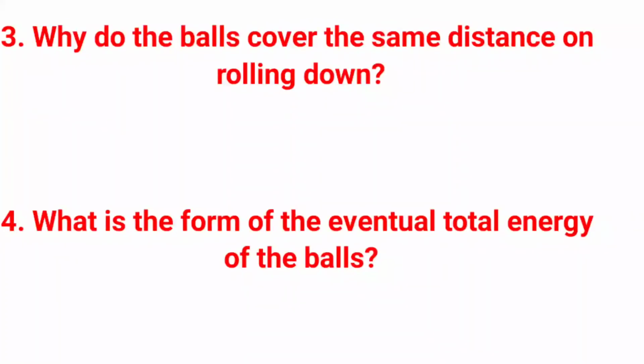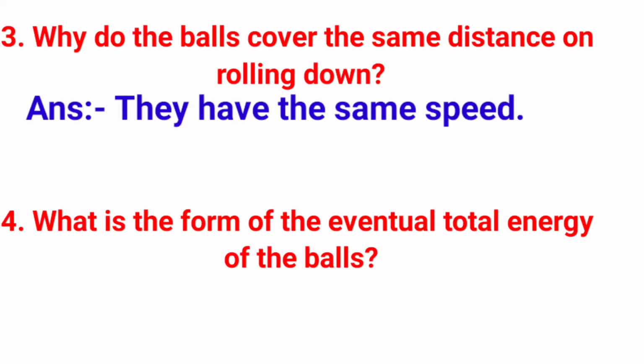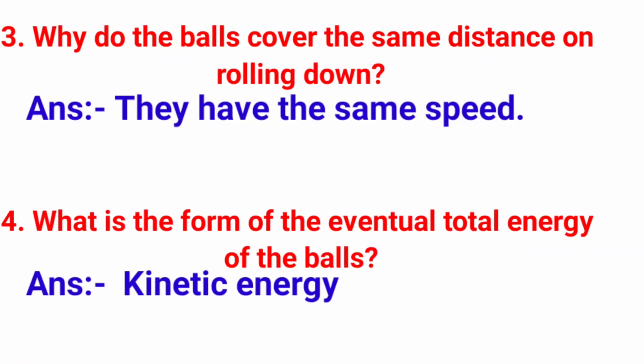3. Why do the balls cover the same distance on rolling down? Answer: they have the same speed. Question number 4. What is the form of the eventual total energy of the balls? Answer is kinetic energy.